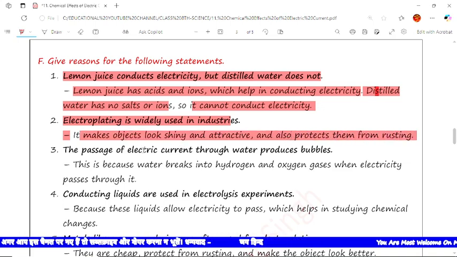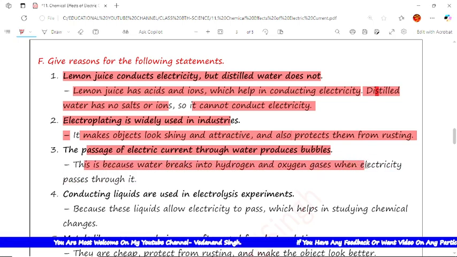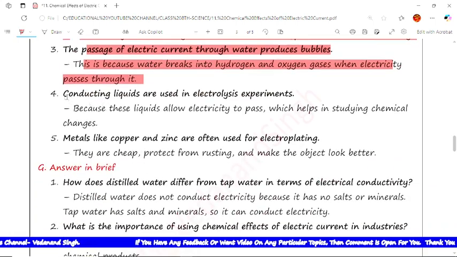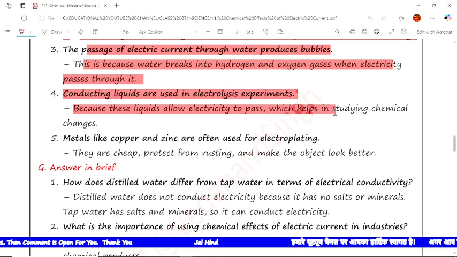Now the next question is, why does the passage of electric current through water produce bubbles? The answer is, this is because the water breaks into hydrogen and oxygen gases when electricity passes through it. The next question is, why are conducting liquids used in electrolysis experiments? The answer is, it is because these liquids allow electricity to pass, which helps in studying chemical changes.